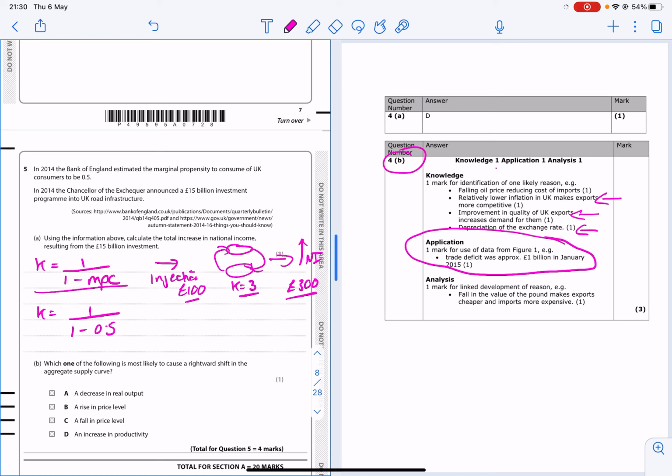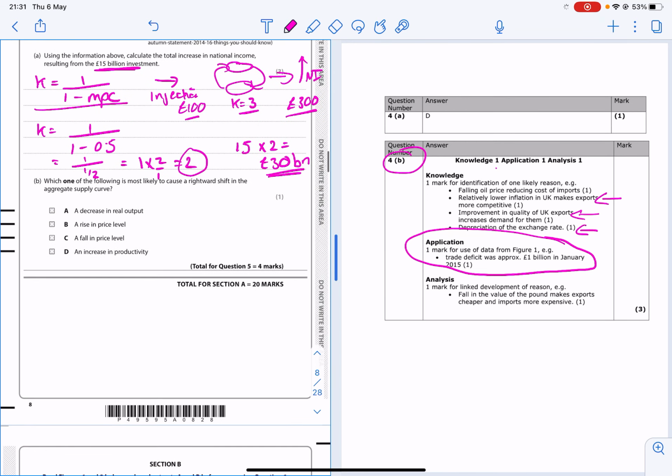If you don't have a calculator, I always like to do these without a calculator if possible, that's 1 over a half, which you turn upside down and multiply, so 1 over 2 over 1, which is 2. So the value of the multiplier is 2. The injection is 15. So 15 times the value of the multiplier is going to give you 30. And remember what I said about one of the other questions, watch out for your units, it's billion. So make sure you put 30 billion there as your answer.